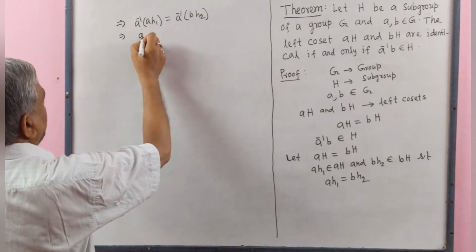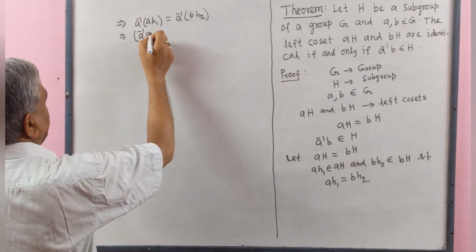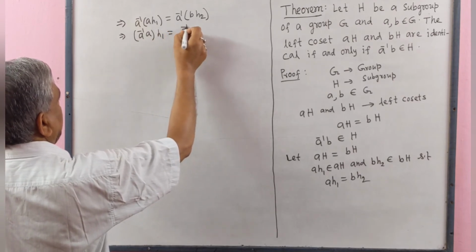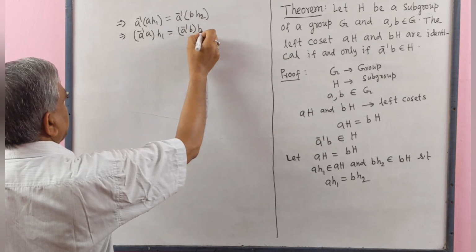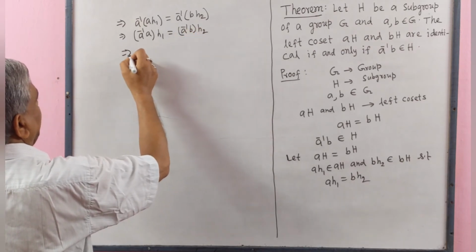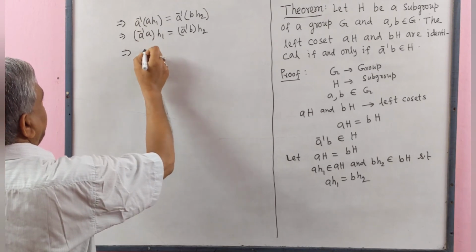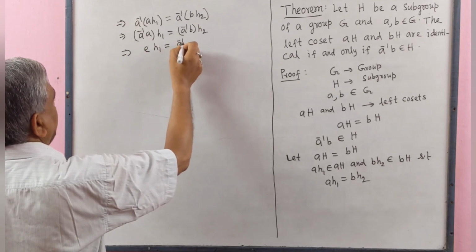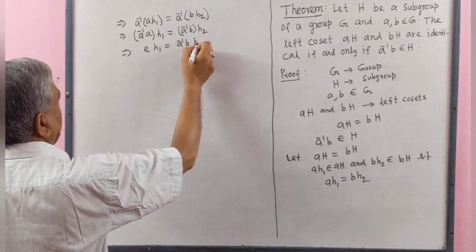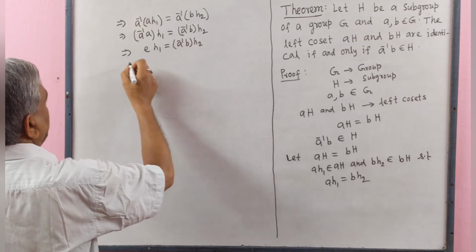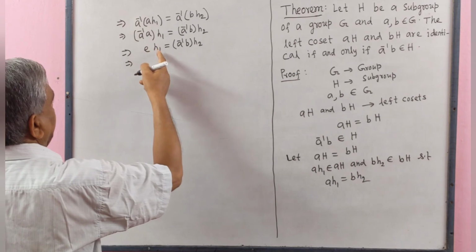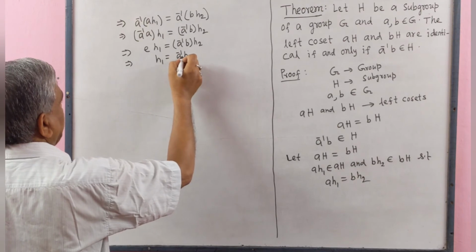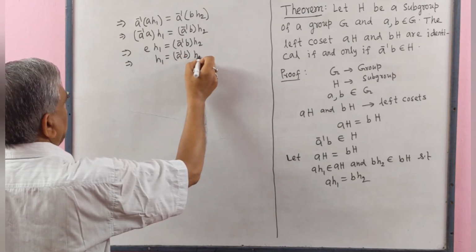By associative law, a inverse a under bracket h1 equal to a inverse b h2. This implies that, this is identity element, a inverse a h1 equal to a inverse b h2. This implies that identity element and h1 becomes h1 equal to a inverse b h2.